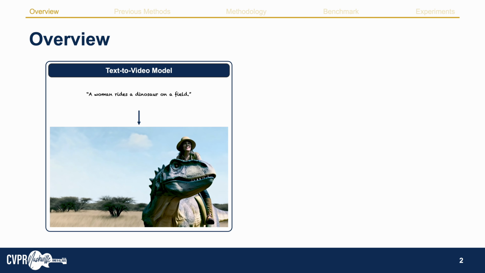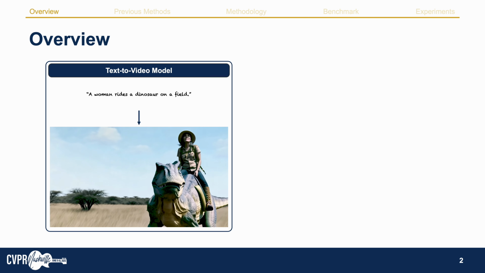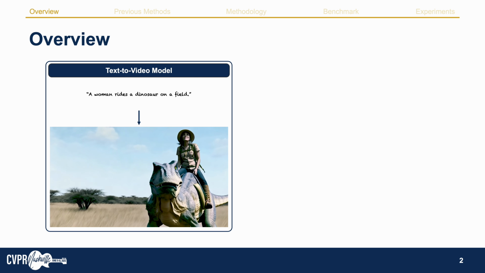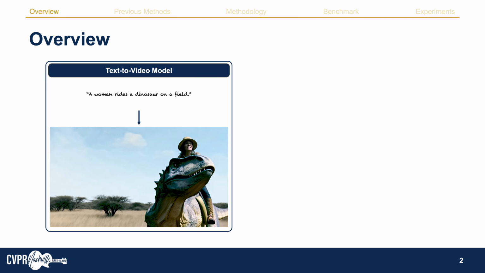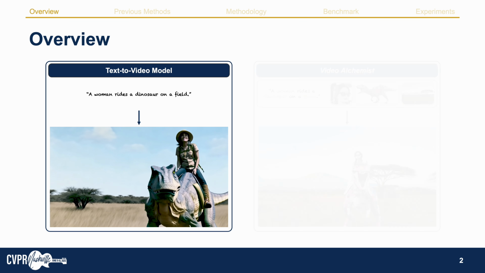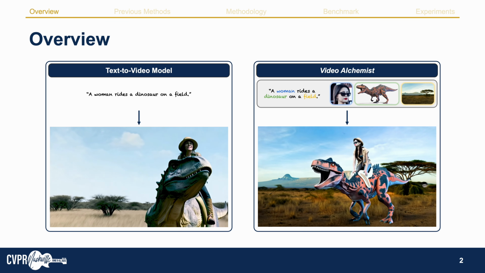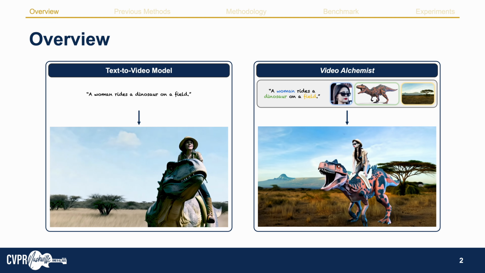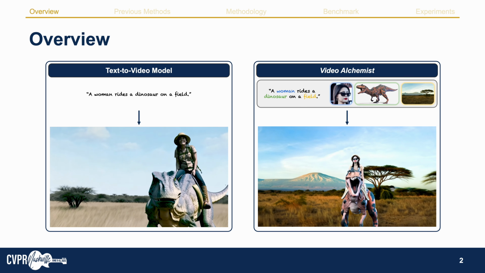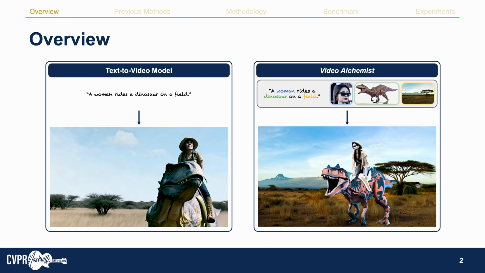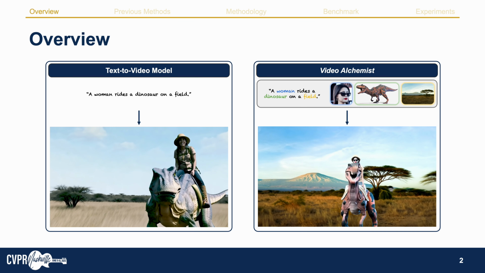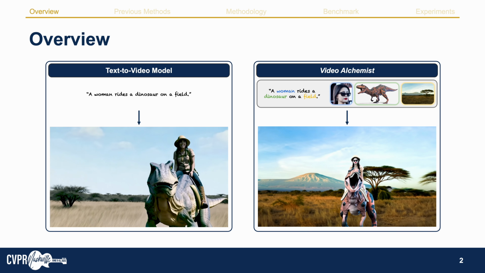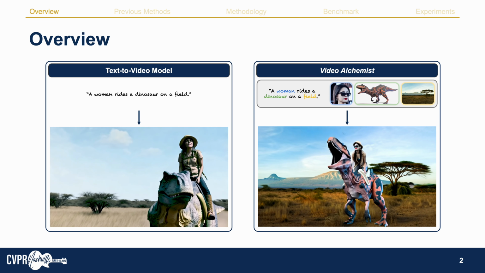We are living in an era where state-of-the-art text-to-video models like Sora, VO3, and Snap Video are already able to generate impressive videos, like a woman rides a dinosaur on the field. However, it would be more exciting if the model could generate your female friend riding your favorite dinosaur on a field with a volcano behind. To achieve this ambitious goal, in this video, I would like to introduce Video Alchemist, our video model that supports the personalization of multiple and open-set subjects for both foreground and background objects.